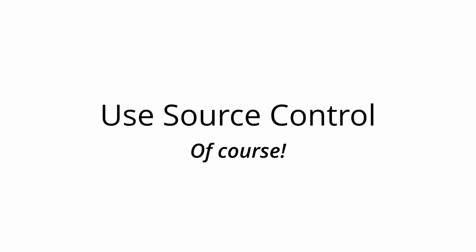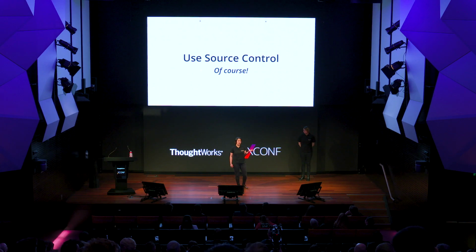There are also other good practices that we can follow apart from clean coding. For example, we obviously need to use source control. We need to keep the history of how we change our infrastructure as code in source control. One thing that we should not have in our source control is the state of our infrastructure.